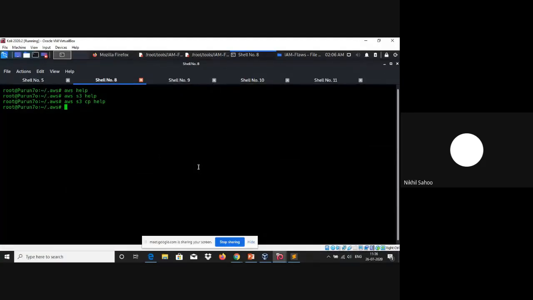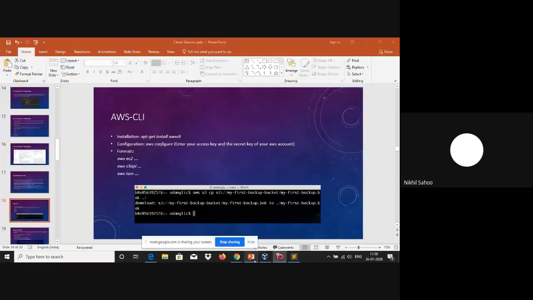You don't need to remember anything. You can go through the documentation. Even if you don't want to go through the documentation, you can just hit the help utility of AWS CLI, and it is going to walk you through the commands that are available with this particular CLI. So yeah.